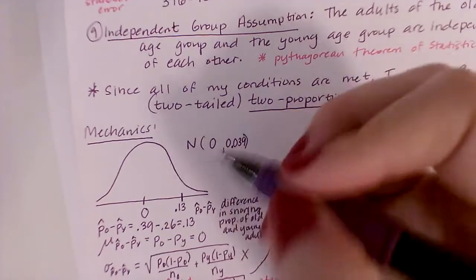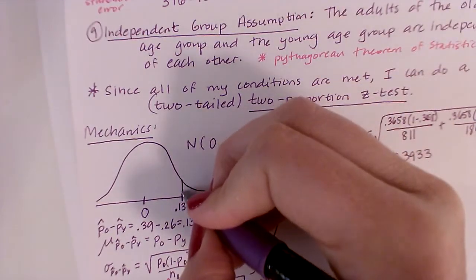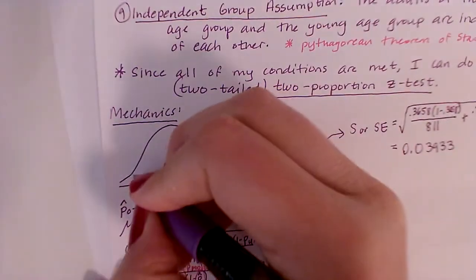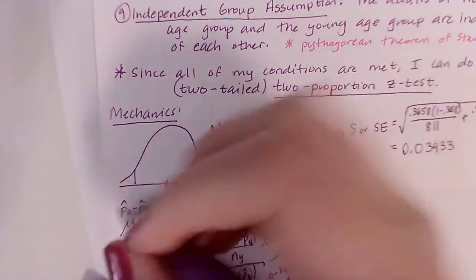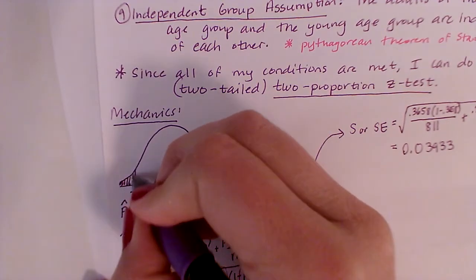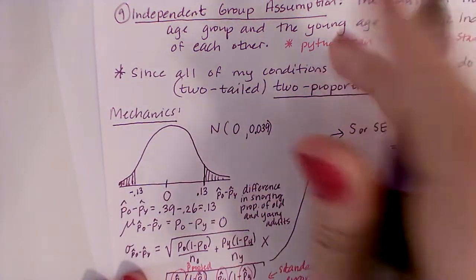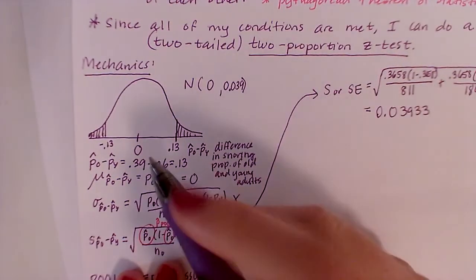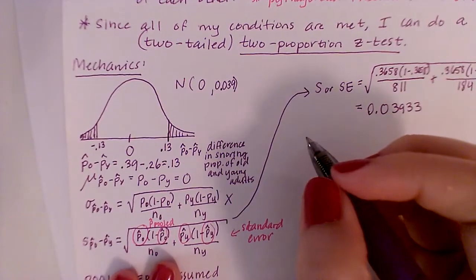Okay, now this is a two-tailed test, which means that I want to see if it's greater than this amount or if it's less than, okay, and this of course would be negative 13%. And I'm going to have the same area in each tail, right? So now we can go ahead and figure out what that area is. But to do that, we're going to need a z-score, of course.